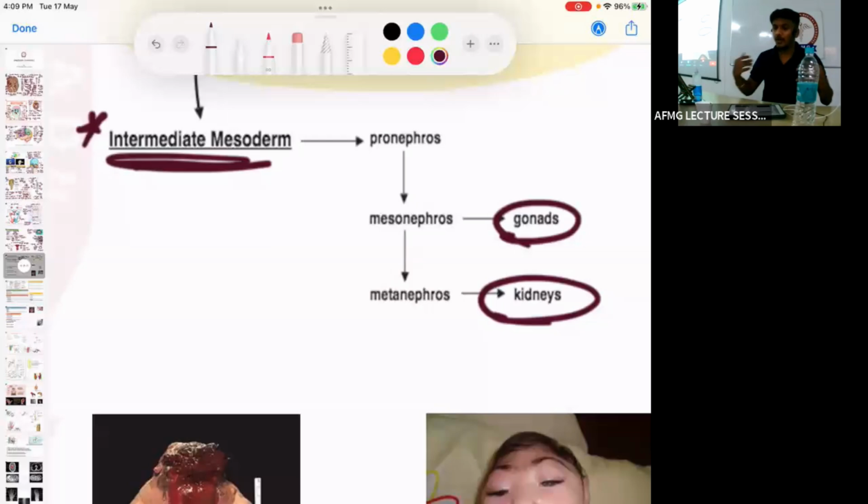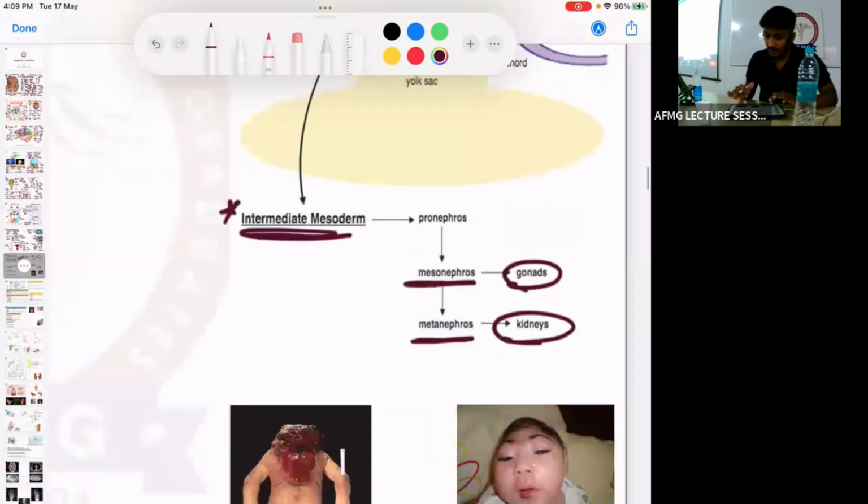Intermediate part of mesoderm forms the urogenital sinus, which leads to formation of the gonads and kidneys. ठीक है. Pronephros, mesonephros, gonads, metanephros, kidney. कोई दिक्कत नहीं है इसमें.